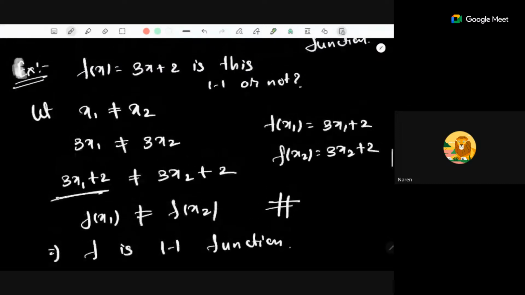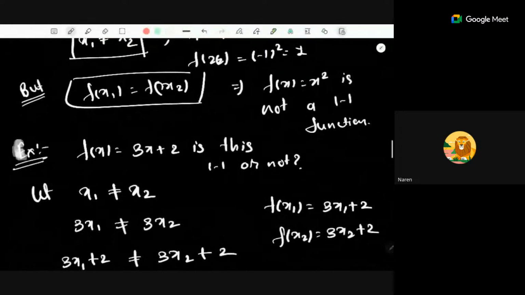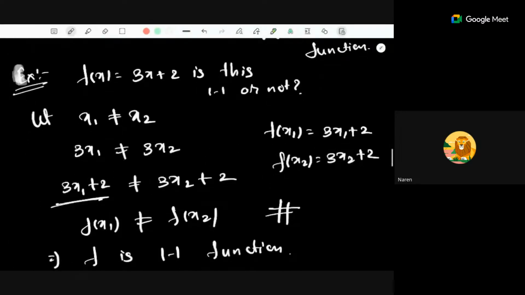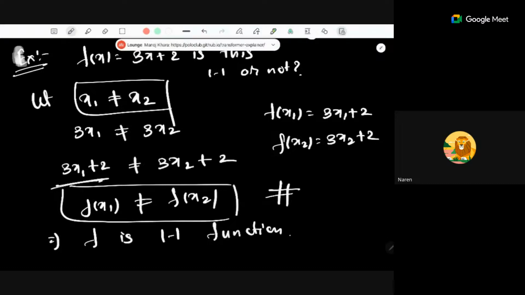Is that clear? How to prove a function is 1-1 or not? If you sense that this function might not be 1-1, then you have to find two numbers for which we are getting the same output. And if you feel that this function can be a 1-1 function, then you have to assume x1 not equal to x2, and then try to prove f of x1 is not equal to f of x2. So these are the ways. Now another simple way is using a horizontal line test. Any doubt so far?